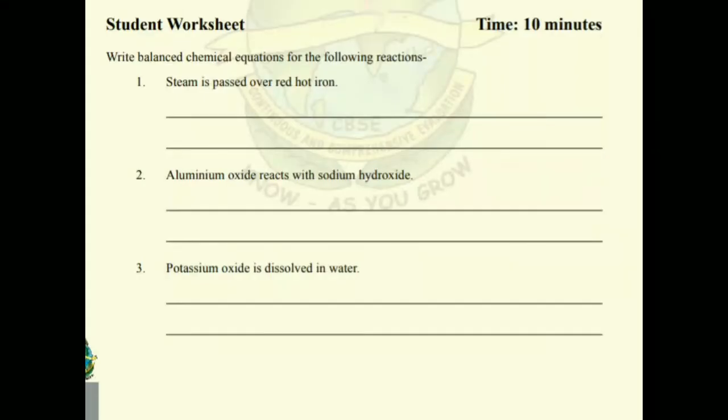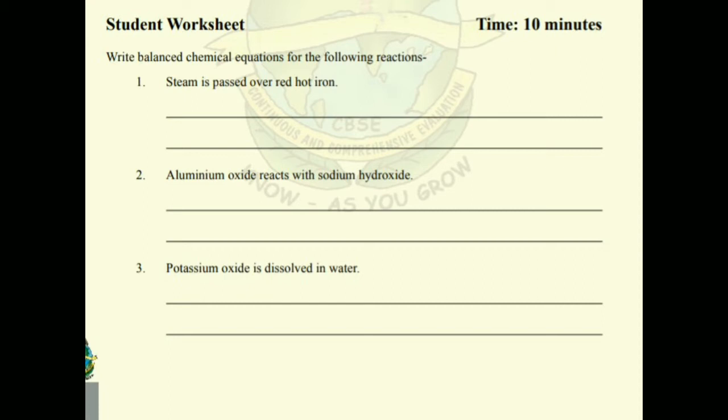After teaching the chemical reactions of metals with water and oxygen, this worksheet was given for the formative assessment. Students have to write the balanced chemical equations for the following reactions. The first reaction is between red hot iron and steam, that is, when steam is passed over red hot iron.